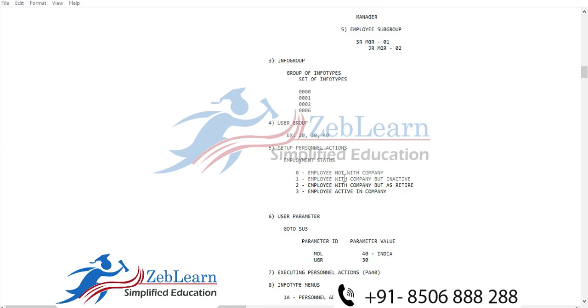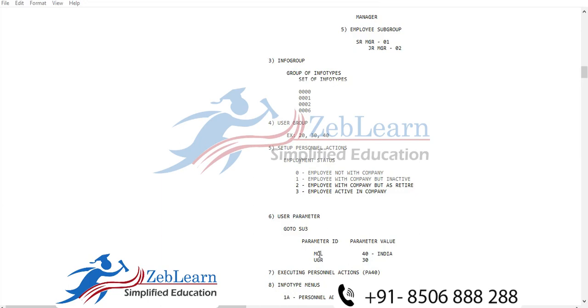So SAP HR technical people are going to use the technical name only. Okay. Molga, that is the technical name. The complete name is MOLGA, but in the parameter we need to use only three letters, so that's why I have written MOL. In UGR, user group, that is UGR.